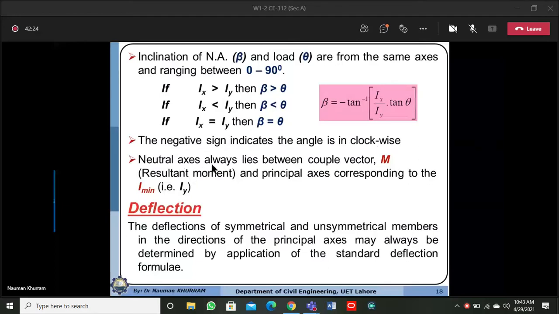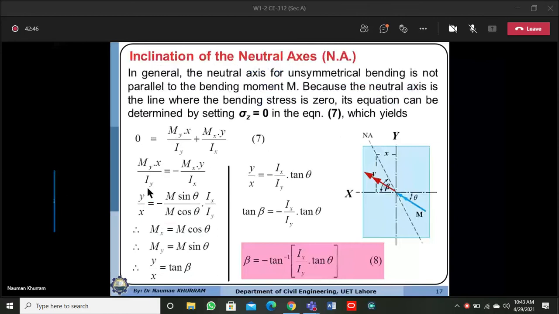The neutral axis always lies between the couple vector M, meaning the resultant moment, and the principal axis corresponding to I minimum. Okay, what does it mean? It means the neutral axis will always be between the moment vector and the principal axis about which the moment of inertia is minimum.